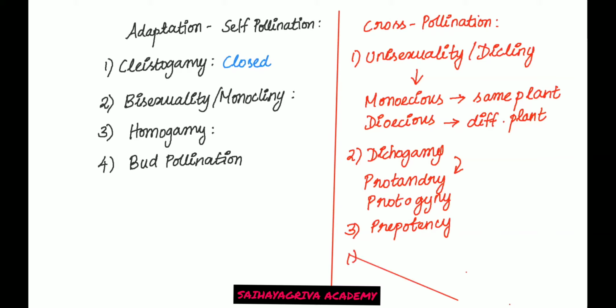So next you have a fourth condition, which is herkogamy. So what is this herkogamy? There is a physical barrier between your androecium and gynoecium. So there is a physical barrier between male and female reproductive parts. That is herkogamy. Fifth is self-incompatibility.